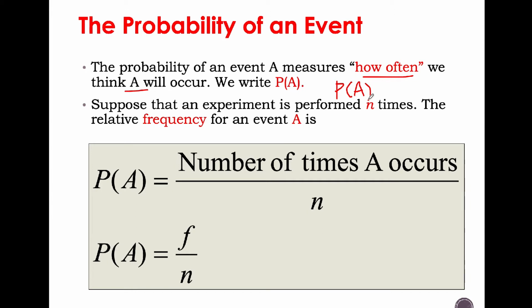And suppose that an experiment is performed N times, the relative frequency of an event A is defined as the number of times A occurs divided by N. So the probability is defined as F per N.